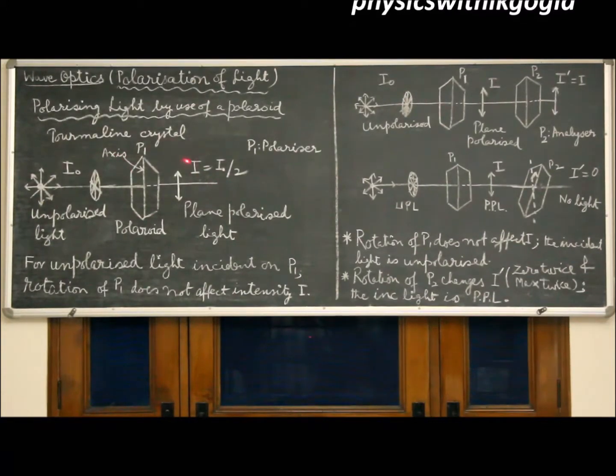A rotation of P1 will rotate the direction of vibration because this will always be parallel to the crystallographic axis, but it will not affect the intensity of the transmitted light. This is a test for the light being unpolarized.